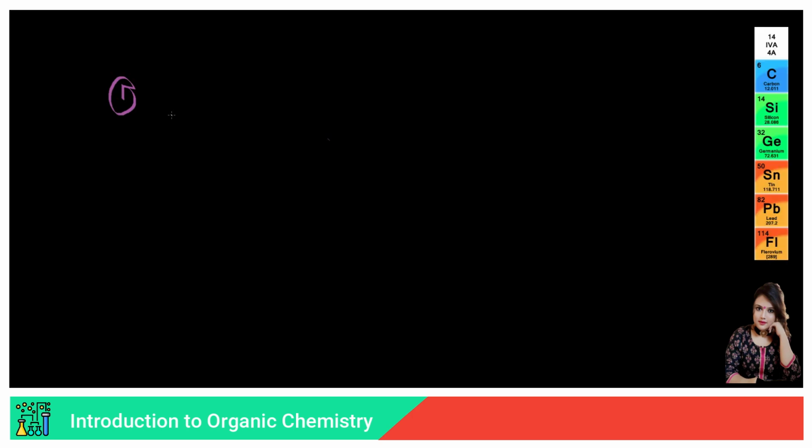Now the answer to it, I would justify with two reasons. The first one being that yes, suppose silicon, if we consider, it does show the tetravalency factor. There is no doubt about it. But the catenation property is not shown.